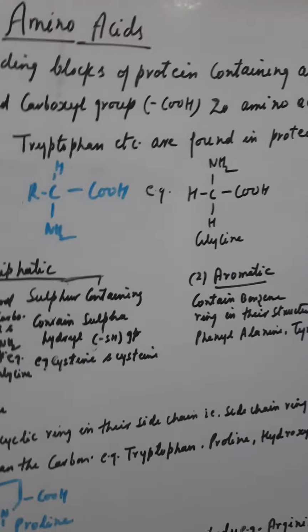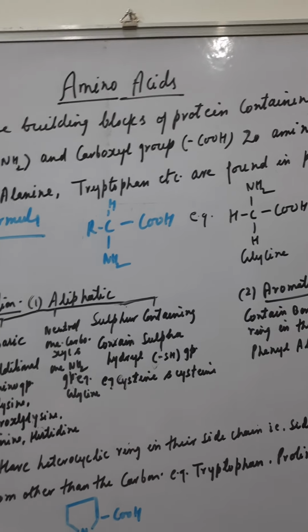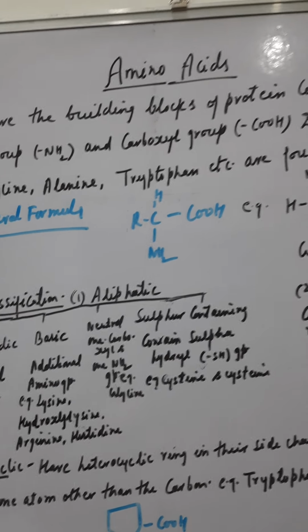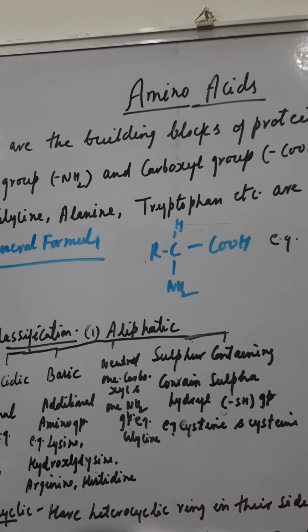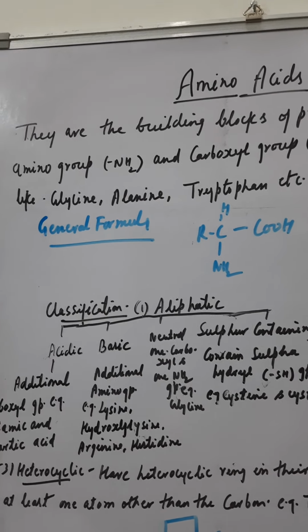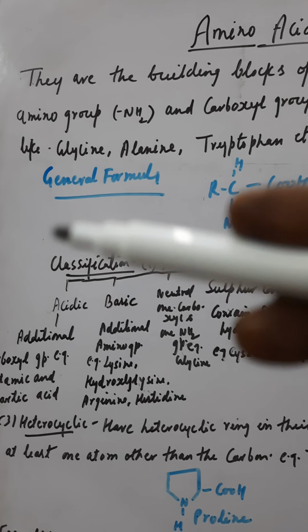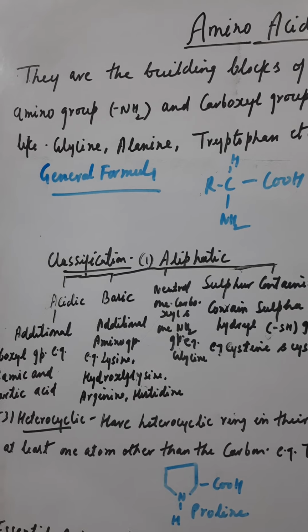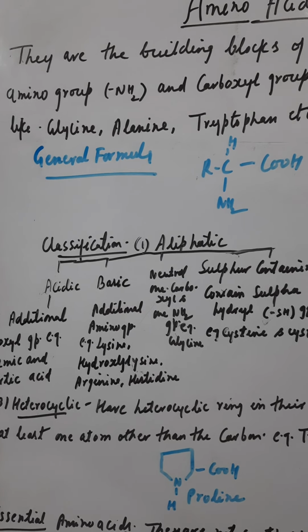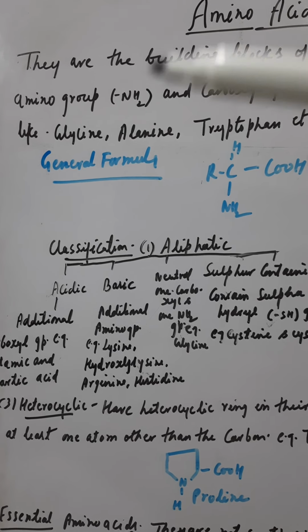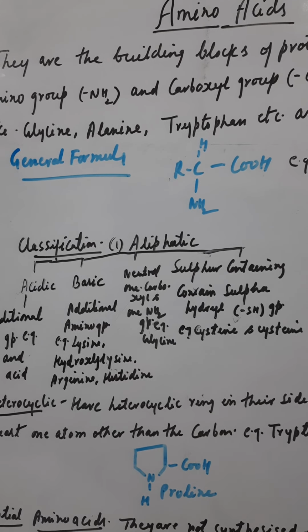Dear students, till the carbohydrates we have finished on the last turn. Today I am going to explain to you about amino acids. You know that the amino acids are the building blocks of protein. They contain amino group and carboxyl group.